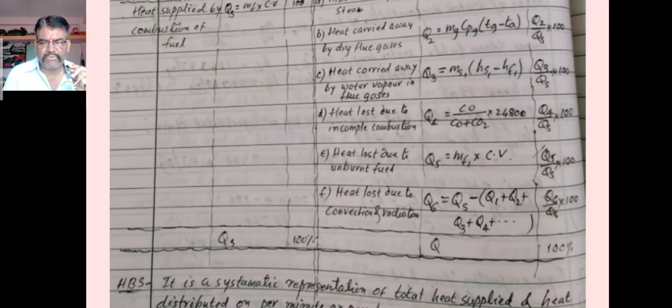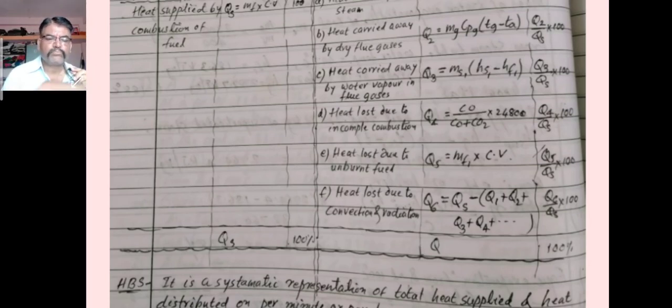So these are the formulas. As per the given condition of the numerical, we have to use the different formulas at the right time, and the percentage of each is given in the last column. For example, for heat used to produce steam, the formula is Q1 divided by Qs, that is the corresponding value of A divided by heat supplied, multiplied by 100. Therefore, if the heat supplied is 100%, then the heat utilized, or heat expenditure, or heat distributed is also equal to 100%.